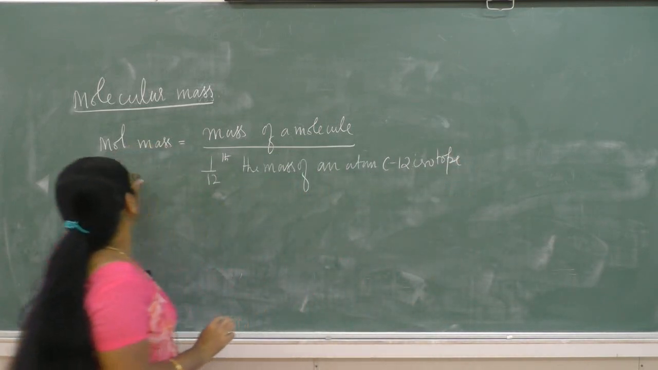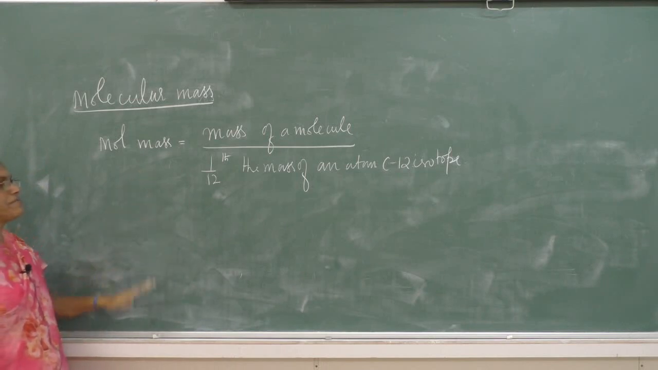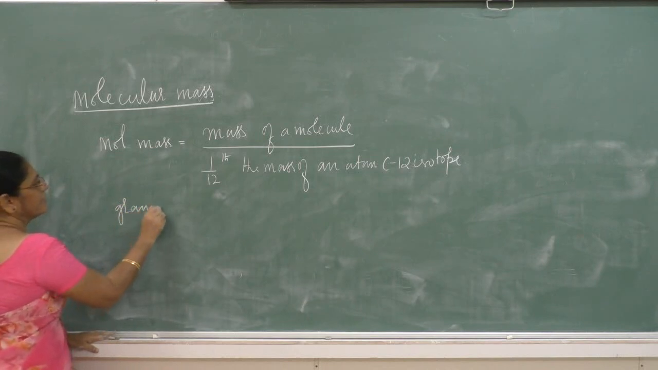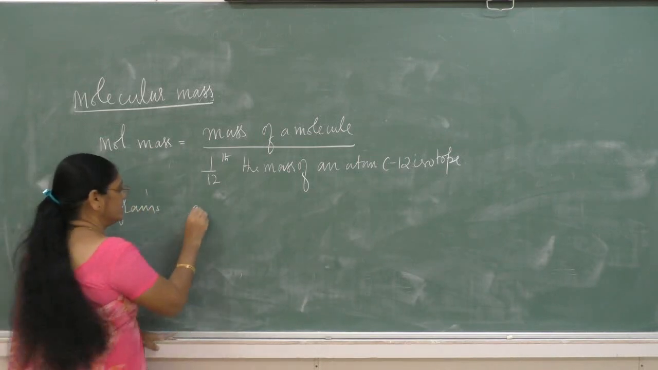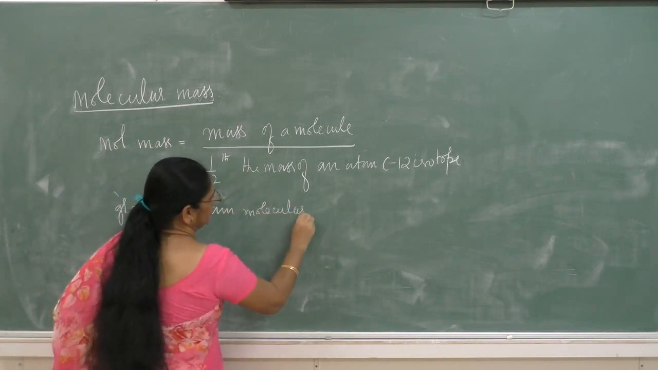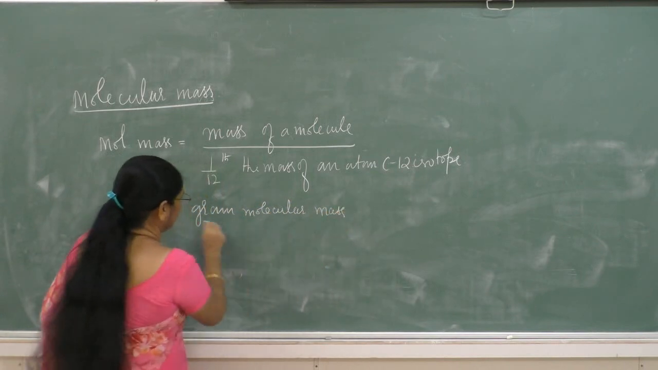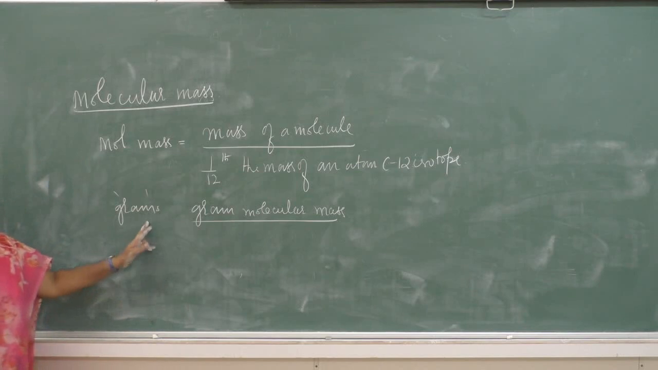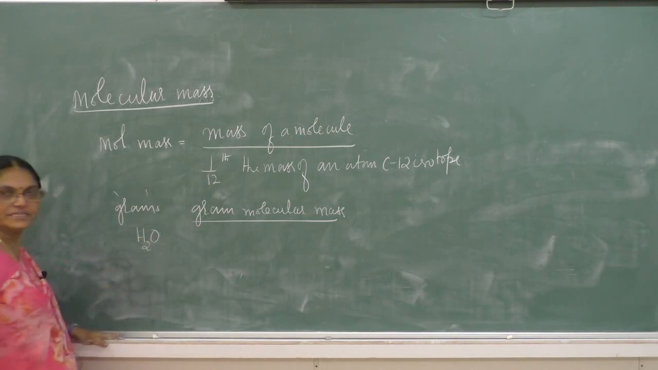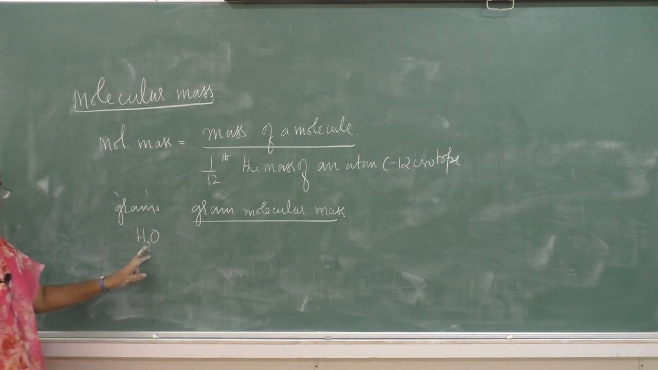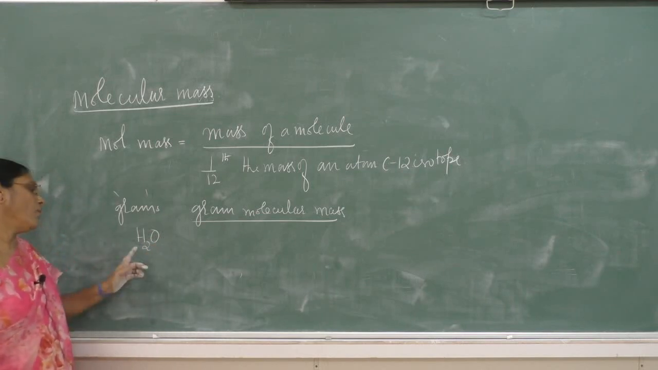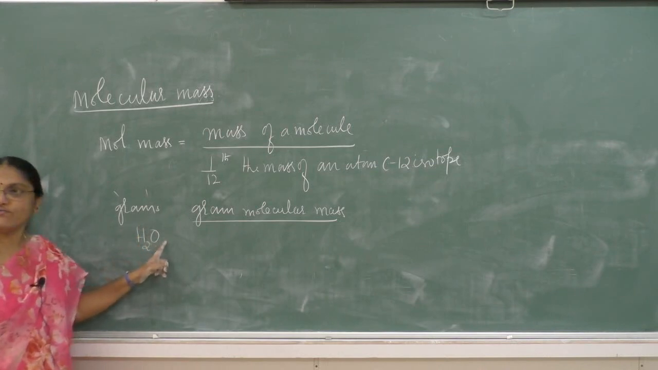If the molecular mass of a molecule is expressed in grams, then it is known as gram molecular mass. So for example, water is a molecule which is formed by the combination of 2 hydrogens and 1 oxygen atoms. What is the molecular mass of water?